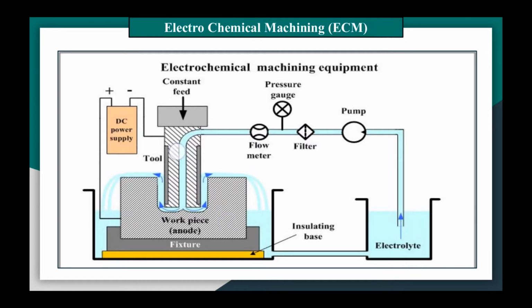Both the electrodes, that is the tool and workpiece, are connected with the two polarities of a DC power source, and are immersed partially in the electrolyte solution. Under sufficient potential difference, the electrochemical reaction initiates, which follows Faraday's principle. Tool material and electrolyte are chosen in such a way that material from the work surface only gets dissolved into the electrolyte, that is, the tool and electrolyte remain intact.